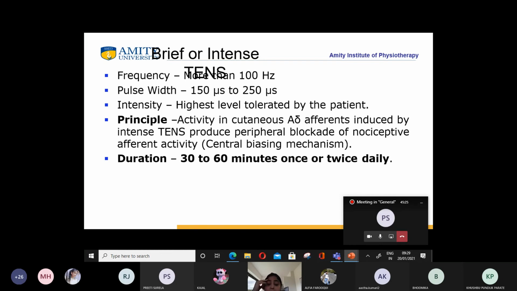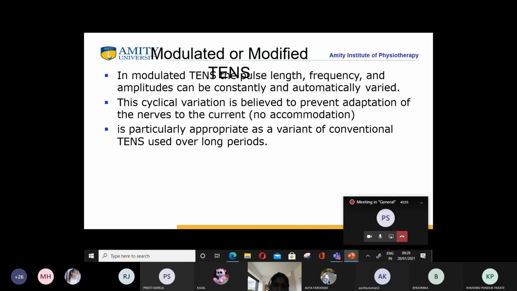With this much intensity, there will be activation of only small diameter fibers, especially the A delta fibers. They cause peripheral blockade of nociceptive afferent activity, that is a central biasing mechanism, and that will cause the pain relief. The duration is around 30 to 60 minutes once or twice daily.